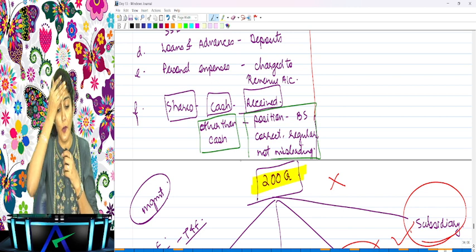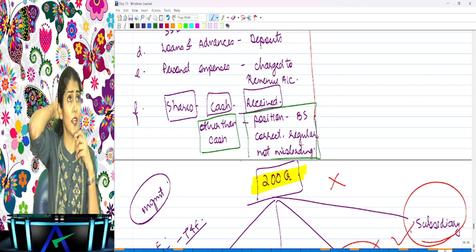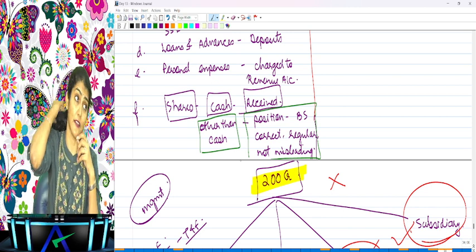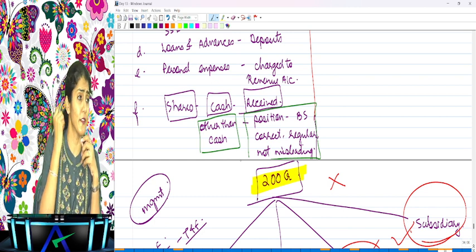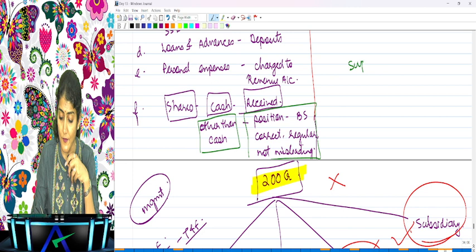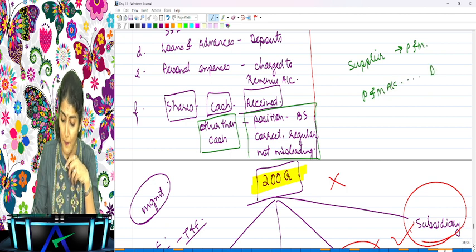Okay, so you ask the company, did you issue any shares for other than cash? They say yes, we issued shares for other than cash. So you ask them, to whom did you give the shares? They say we gave these shares to a supplier from whom we purchased plant and machinery. So what accounting entry will be passed? Plant and machinery account debit, to equity share capital account.